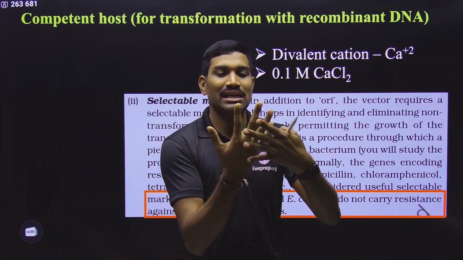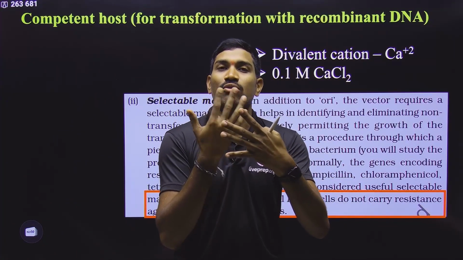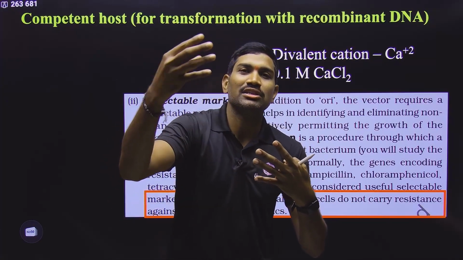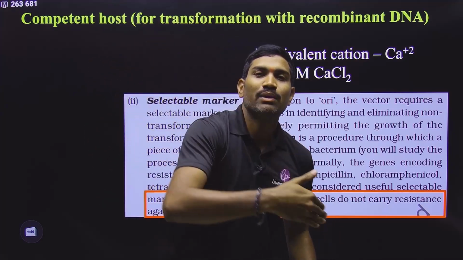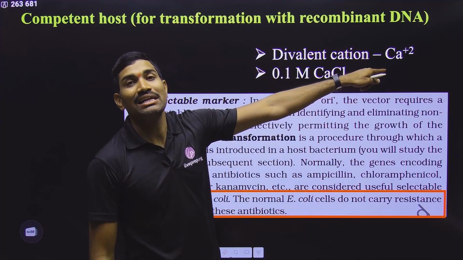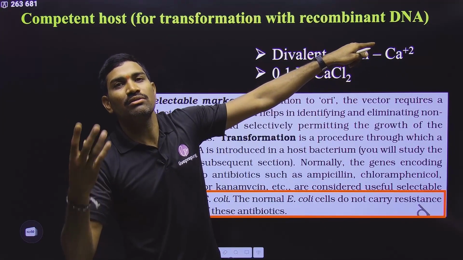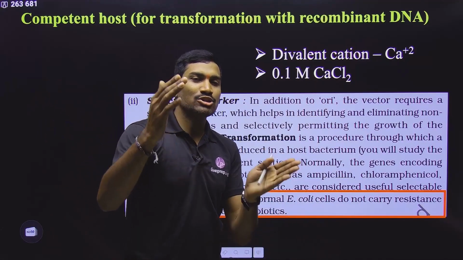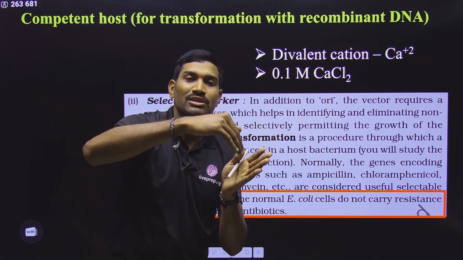In the cell chapter I told you the cell wall is a porous structure, it has pores. Once it is neutralized, this negatively charged recombinant DNA can easily pass through these pores. That's why we do this divalent cation treatment, so that this negatively charged, hydrophilic DNA molecule can easily pass through the cell wall. Once it crosses the cell wall, there is a periplasmic space between the cell wall and plasma membrane. Up to this it comes.